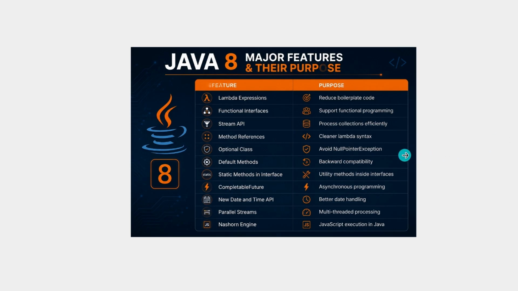We saw what updates came from Java 8, right? Now we'll see which update solves what problem. Lambda expressions reduce the boilerplate code. Functional interface supports functional programming; whenever you write any Lambda expressions, you will use only functional interfaces.